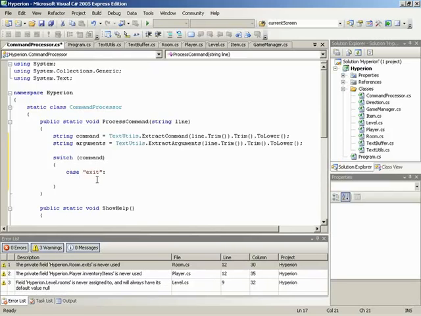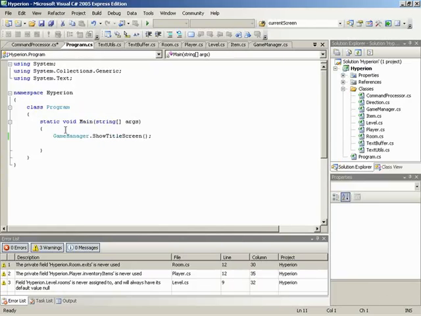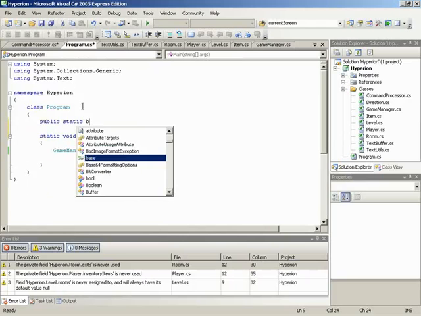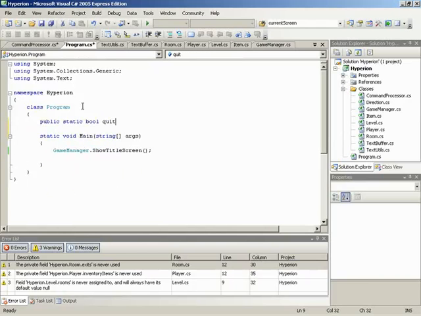Okay. So that means we're going to need a variable back in program. So I'm going to jump over to program for a moment, and then inside of class program, just above the main method, I'm going to start a public static boolean called quit. And I know this is a little bit messier or unsafe than setting up a property for program, but again, it's a very simple value, and it doesn't really need any access protection because we want anything to be able to cause the program to exit very easily.